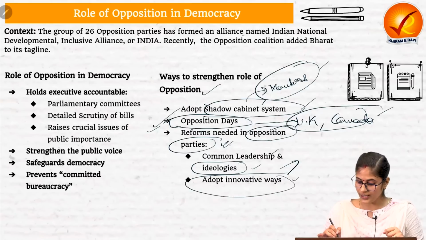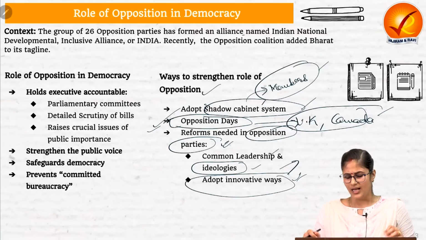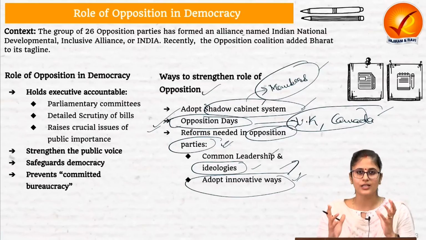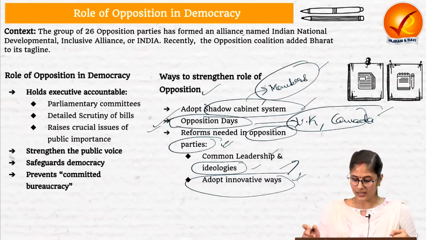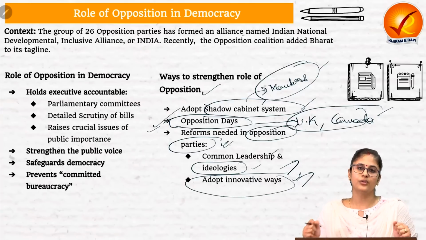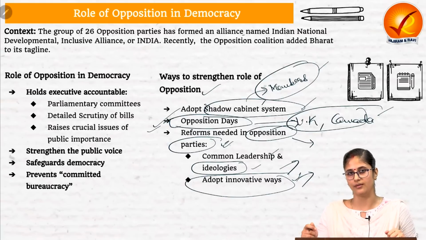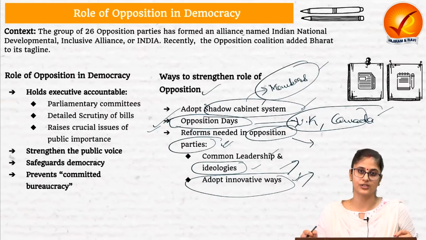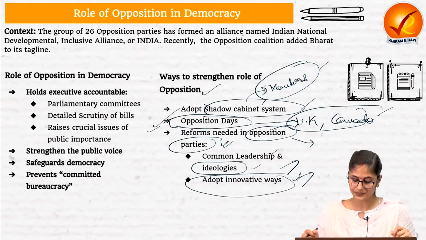Then, they also need to adopt innovative ways. What the opposition political parties have been doing right now is, either they walk out of the House or they sensitize a particular issue because live telecasting of the parliamentary proceedings is being done. But in order to reach the electorate, the opposition political party actually needs to work at the grassroots level. They need to understand what are the real demands and needs of the Indian society. And accordingly, they should come up with an agenda, a common agenda.